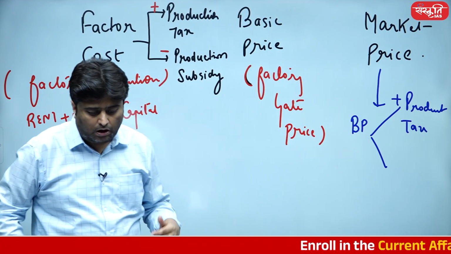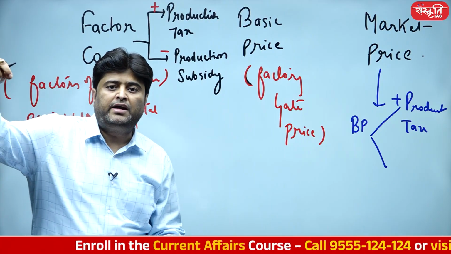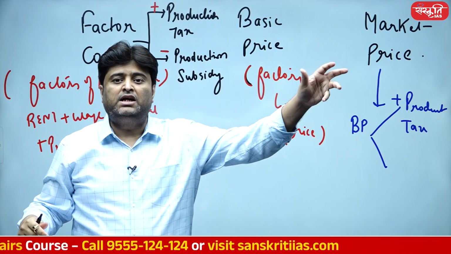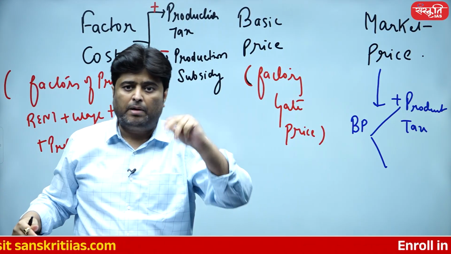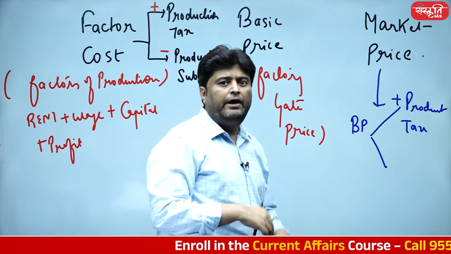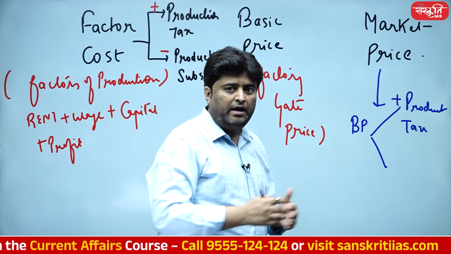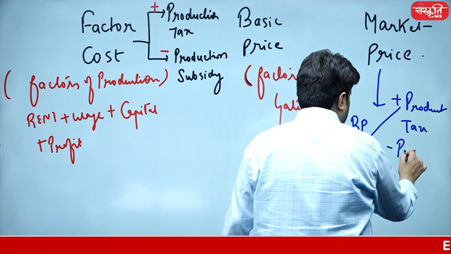Basic price plus all the product tax are going to get added now, because production tax is custom duty, excise duty and all, and product tax is GST, because after all you are selling product into the market now, so you have the GST. So product tax, and of course if there are certain subsidies which are going to be deducted from the overall market price itself, so minus product subsidy.